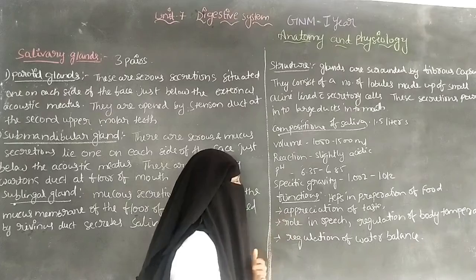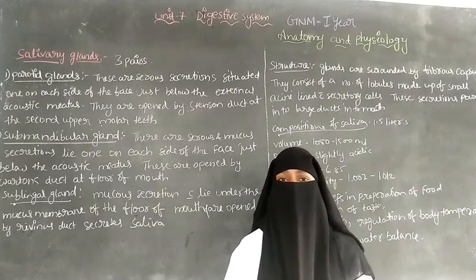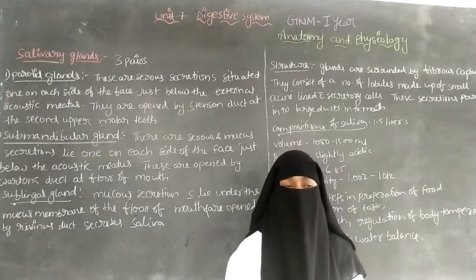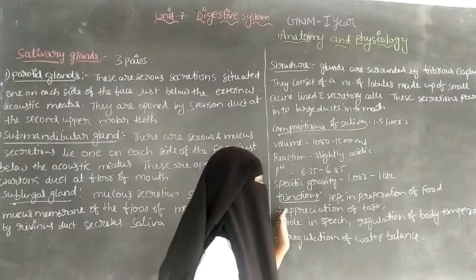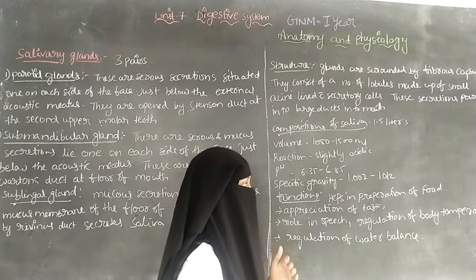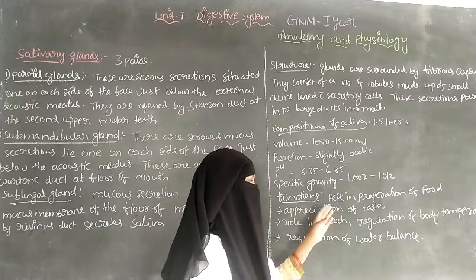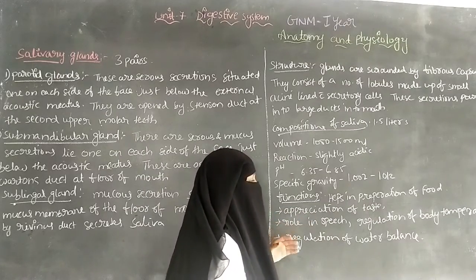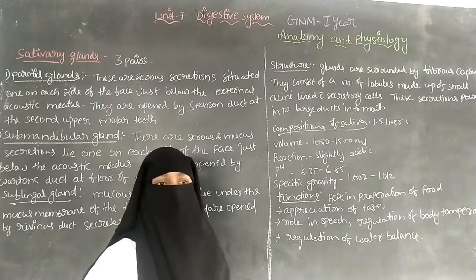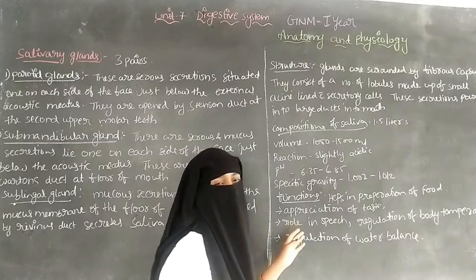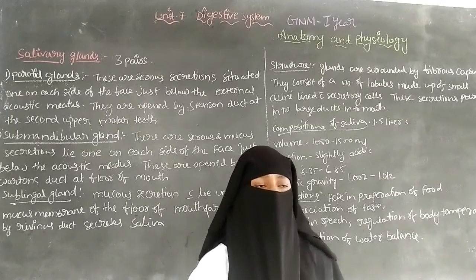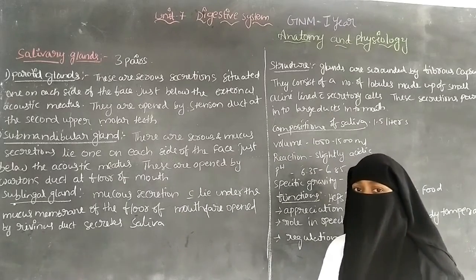And the next one is the appreciation of taste. The salivary glands help in tasting the food. By the saliva we can taste the food. So the functions include helping in the preparation of the food and the appreciation of taste. And the next one is the role in speech and the regulation of body temperature. The salivary glands also help in speech and in the regulation of body temperature.